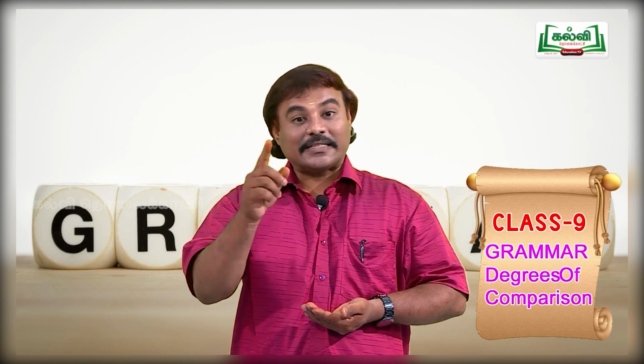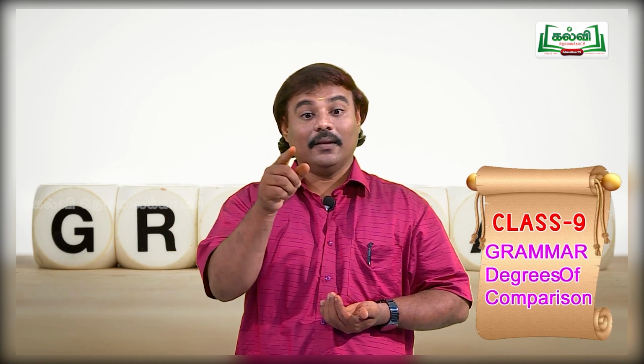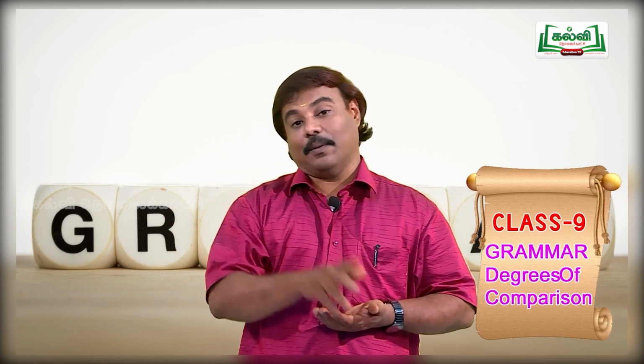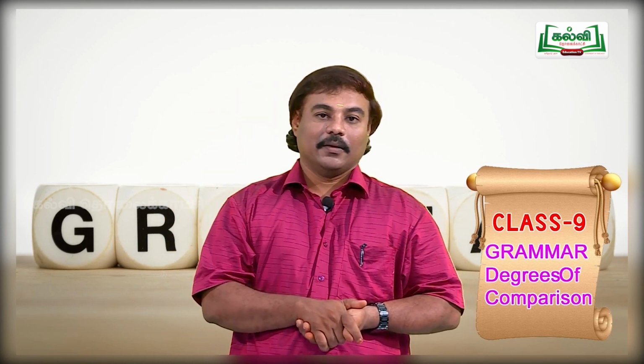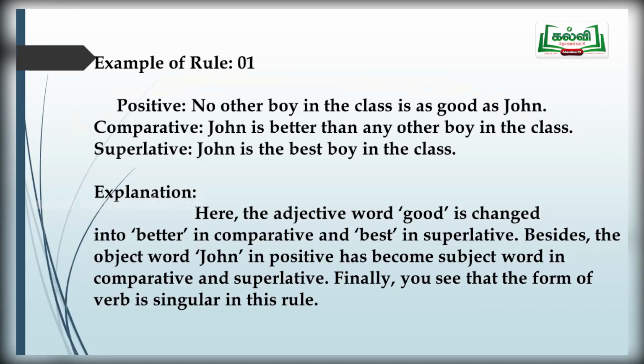John is compared with whom there? John is compared with the boys in the class, the other boy in the class. Comparative degree has only 2 persons, John and the other boy. We do not know the other boy there, isn't it? So, boy is a common noun.